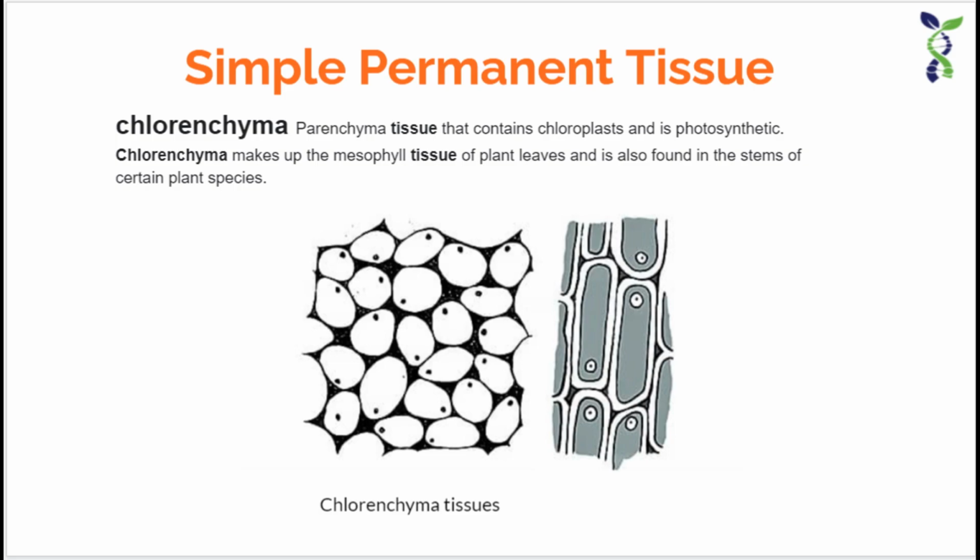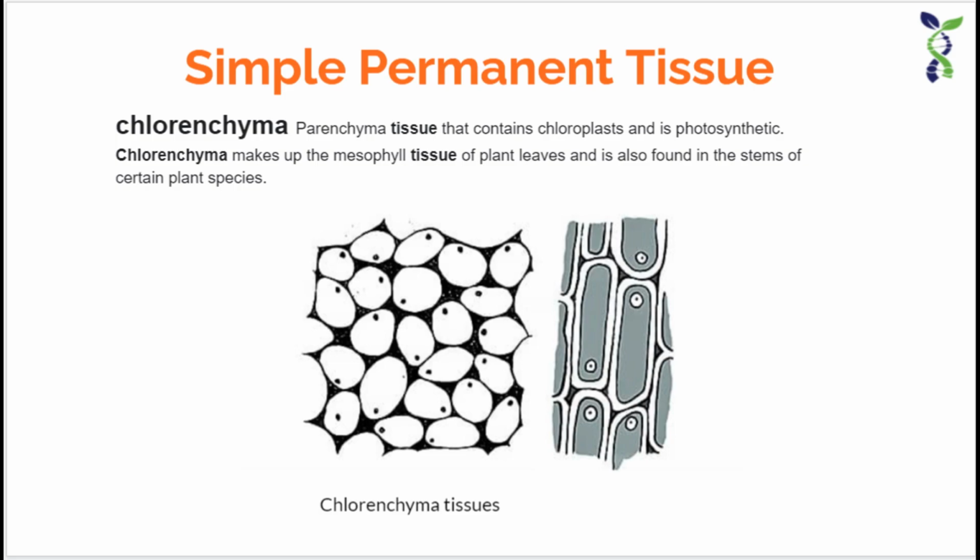That means when we try to break a branch of a tree or plant, it doesn't come to our hand directly. It simply bends. This is because of the function that is provided by the collenchyma cells or tissue. Even in some leaves or margins of the leaves, these tissues are found. So we can say that collenchyma tissues provide mechanical strength as well as elasticity or flexibility to the plant.